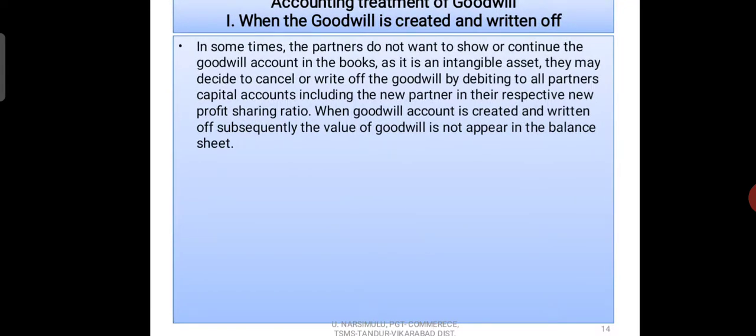So here we have to write two entries: one for creating the goodwill, and the second one for writing off the goodwill. Two entries will come, and the goodwill doesn't appear in the balance sheet. That is one more point that we have to remember.